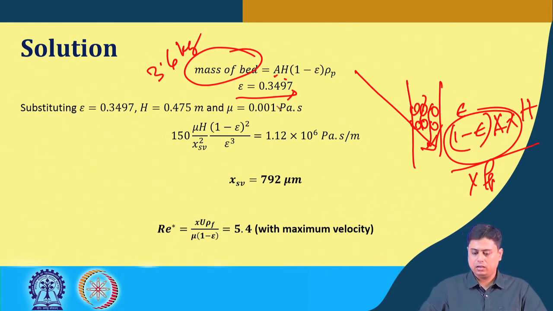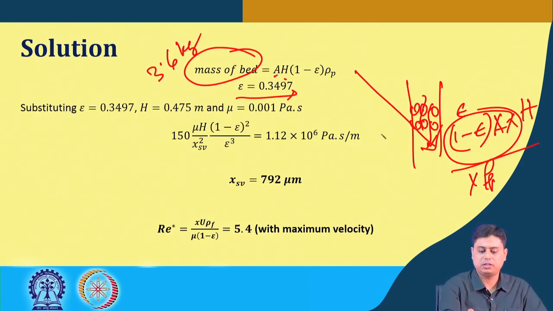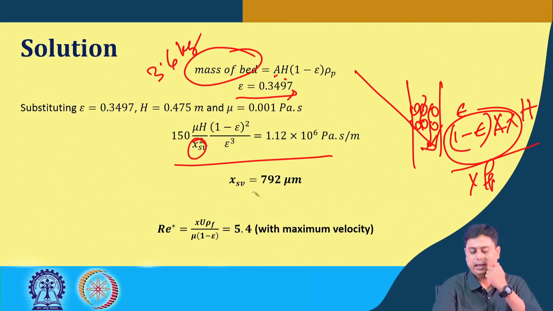Once we have that, we replace epsilon in this expression. All values are known: epsilon, H, and mu. So, we get xv, and that xv comes out to be 792 micron. This is our surface volume mean diameter.